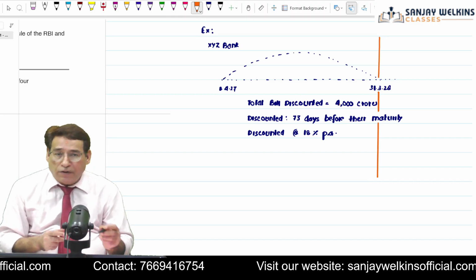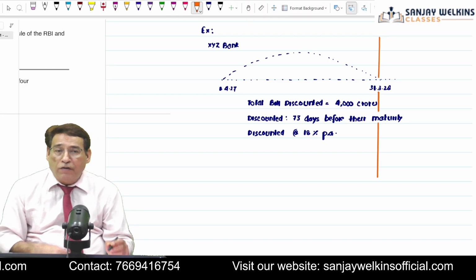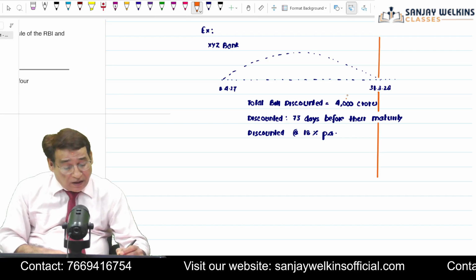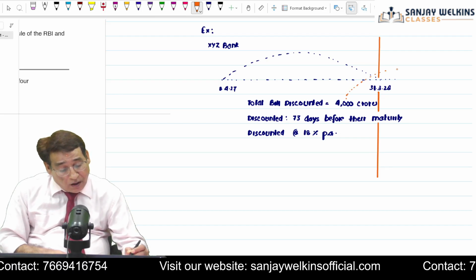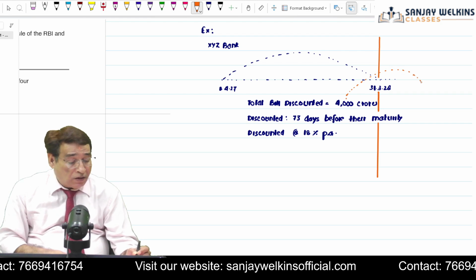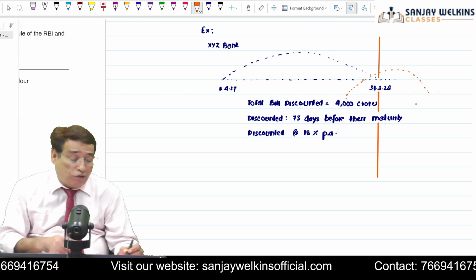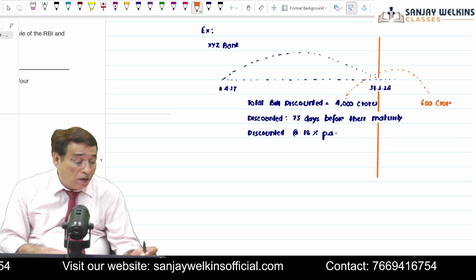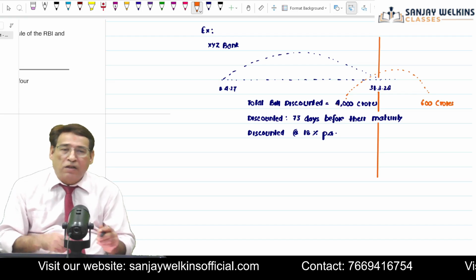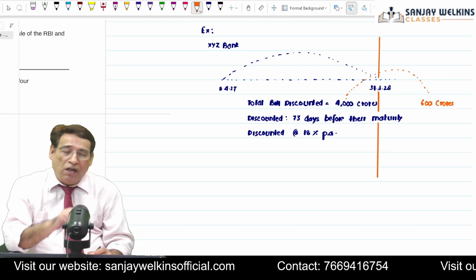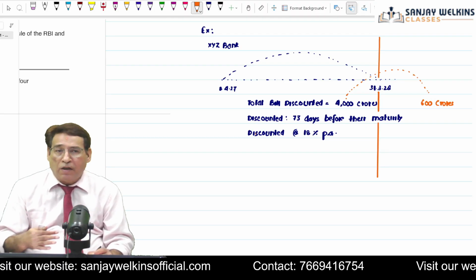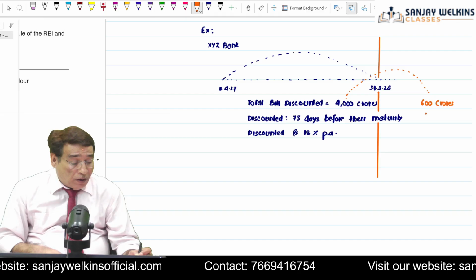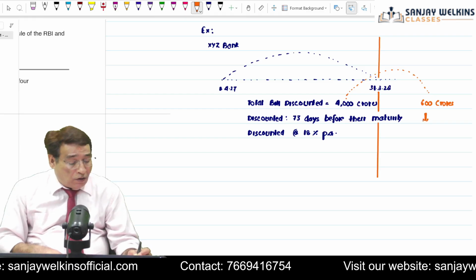Out of these 4,000 crores worth of bills, let us say there is a bill of 600 crore. There is a bill out of this 4,000 of 600 crores. I have already written that all these bills have been discounted 73 days prior to their maturity period. But now I am telling that there is one bill in this 4,000 crore whose maturity period also is 73 days.